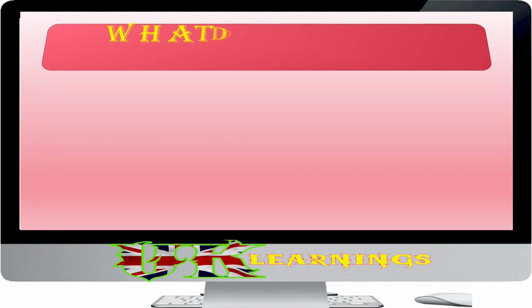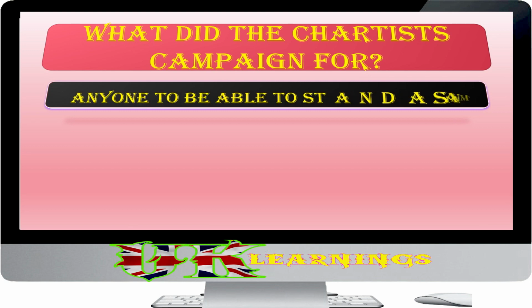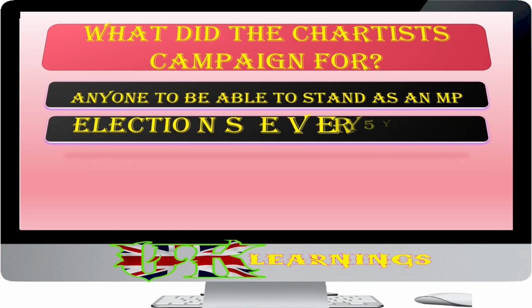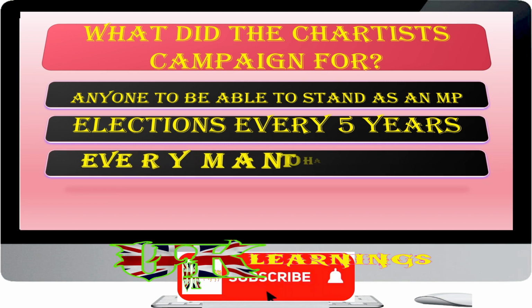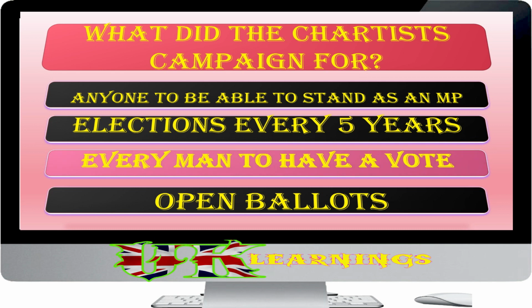What did the Chartists campaign for? Anyone to be able to stand as an MP. Elections every 5 years. Every man to have a vote. Open ballots. The answer is every man to have a vote.